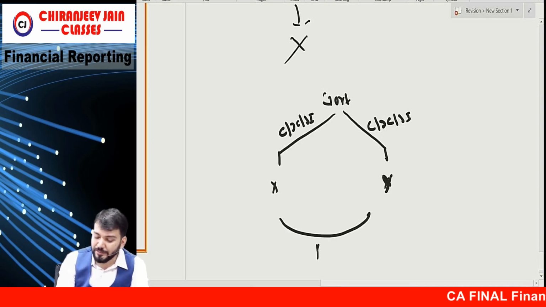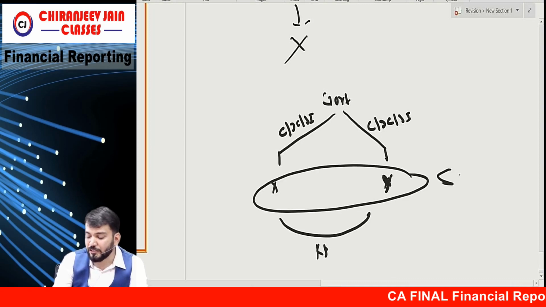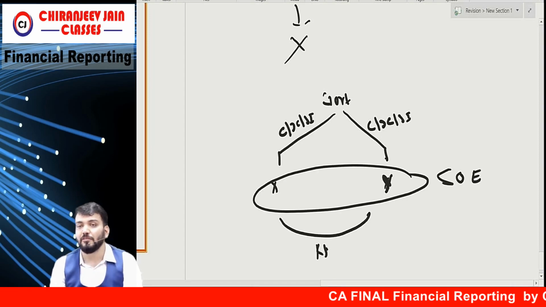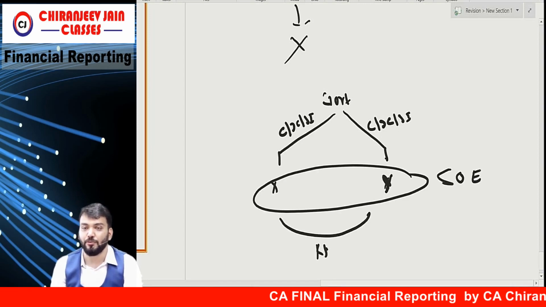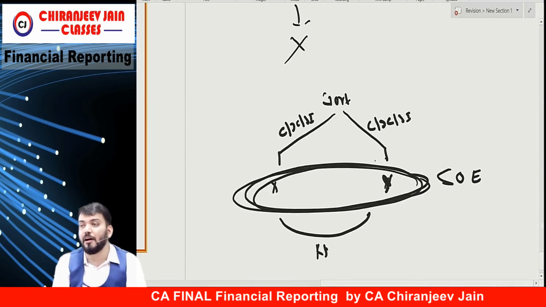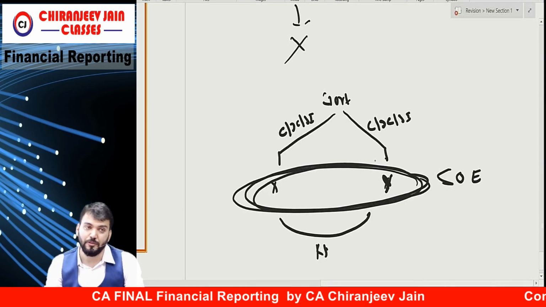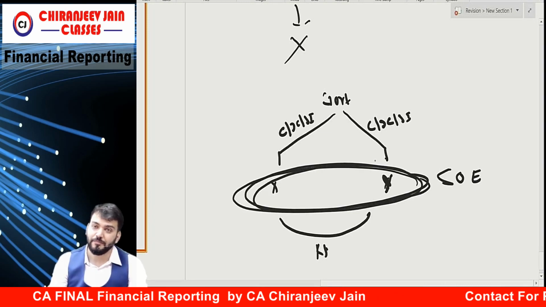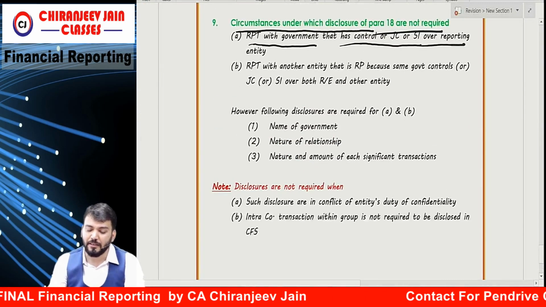So these are related parties. These are known as state-owned entities, state-owned enterprises. So any transaction between them is also exempted from disclosure. Understood? However, a few disclosures are required.